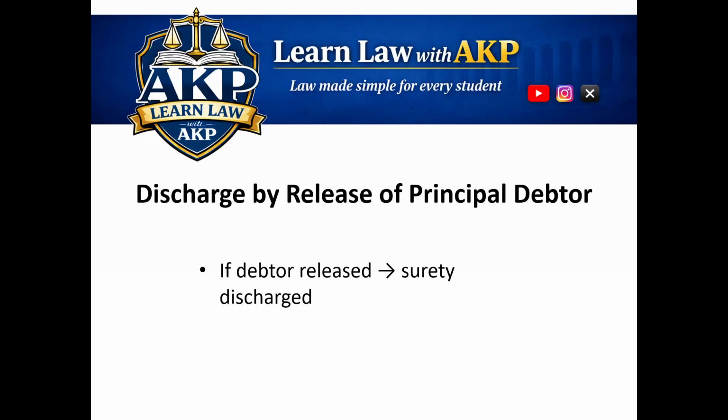Another important mode is discharge by release of principal debtor. If the creditor releases the principal debtor from liability, then the surety is also discharged. Example, if bank legally forgives borrower's debt, then the guarantor also gets discharged because there is no longer any debt to guarantee. This is a very important principle.